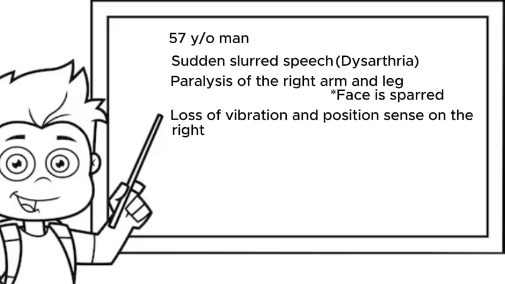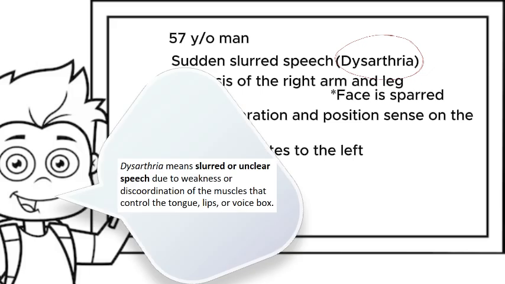On examination, we are told that his tongue deviates to the left when he sticks it out. Let's break this down. First, what's dysarthria? Dysarthria means slurred or unclear speech due to weakness or discoordination of the muscles that control the tongue, lips, or voice box. The thinking is fine, but the motor control for speaking is impaired, and this is common in strokes.